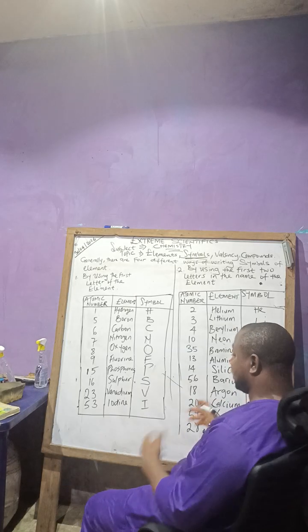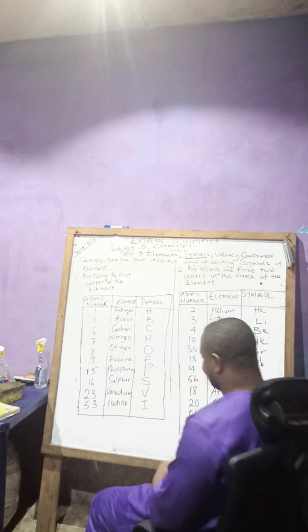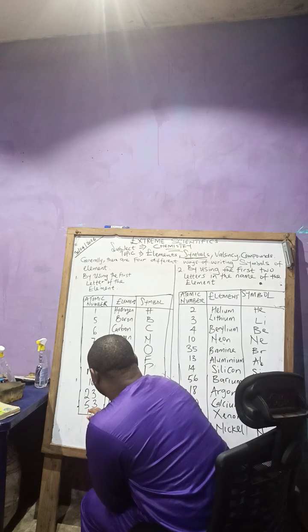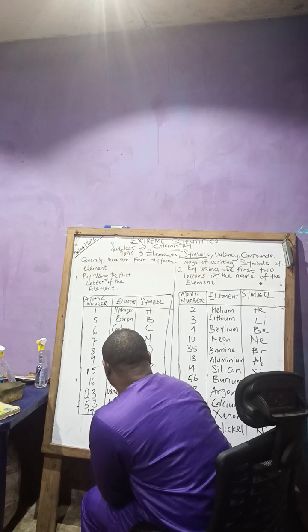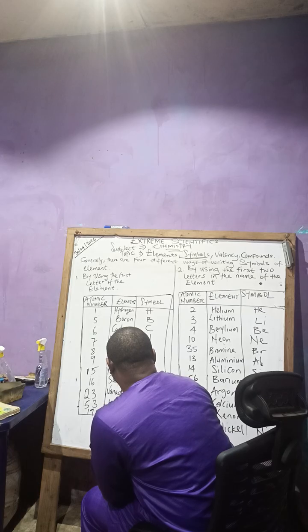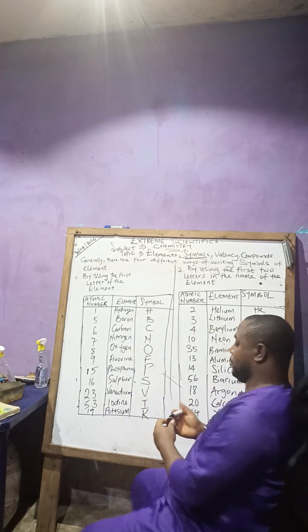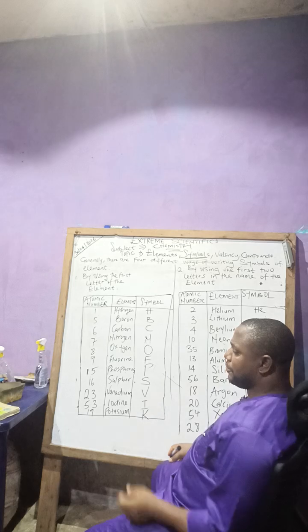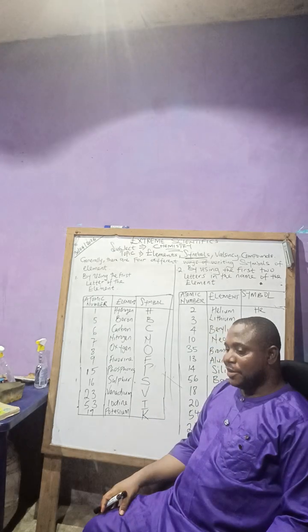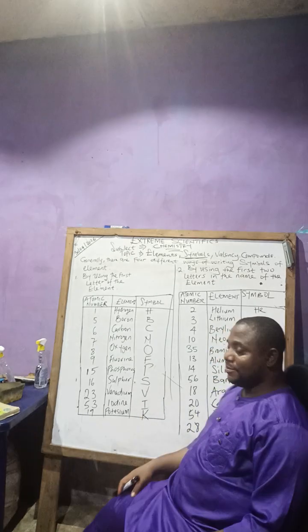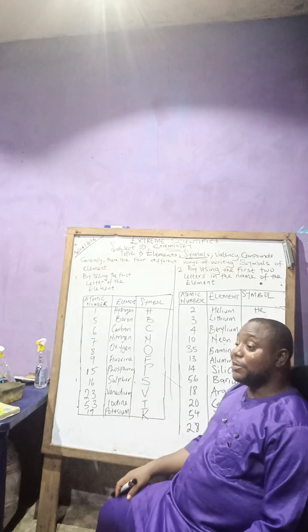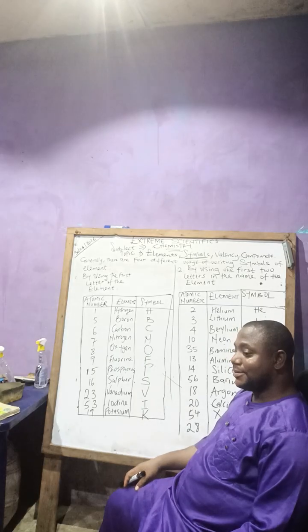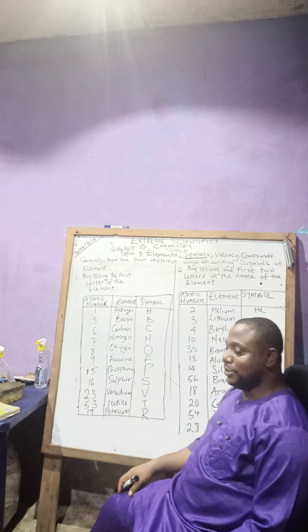I'll teach you this secret of just 7. Do you understand what I'm saying? Number 19. That's potassium. That is what? Potassium. Potassium. How many of you have eaten potassium before? You eat it before. What about you? You have eaten potassium before. You know what I mean? What is it in what is it?